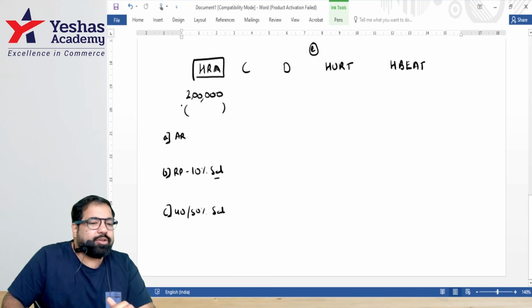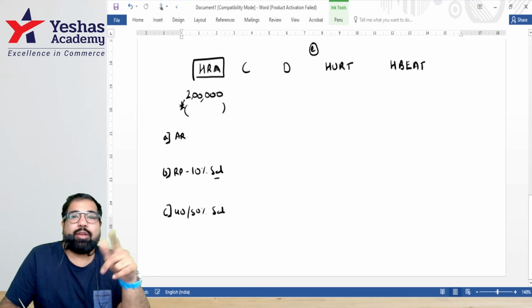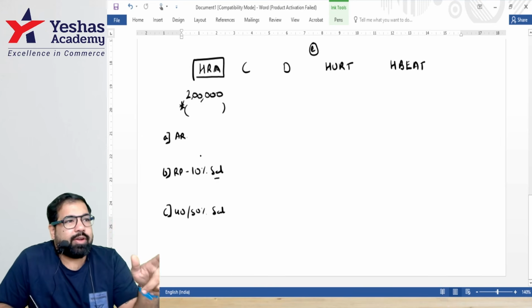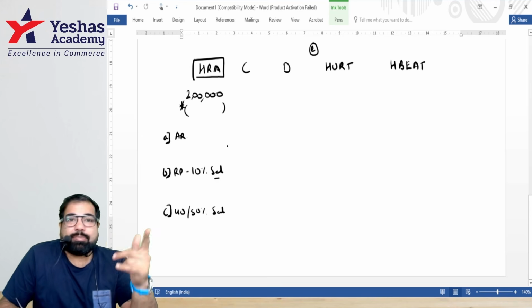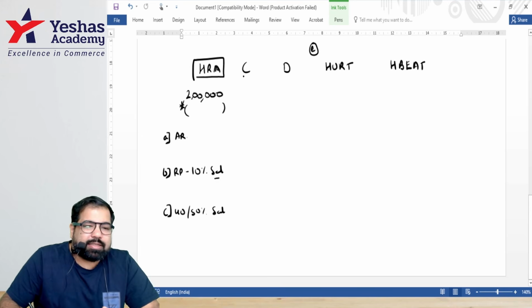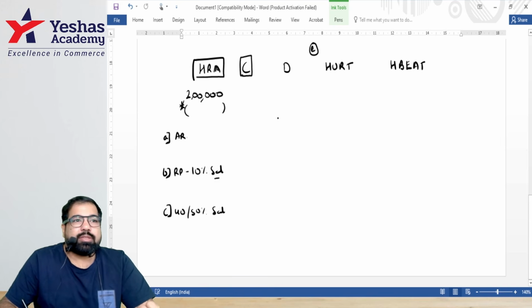Are we okay? But the only condition to get this exemption is that you should be staying on rent. Guys, what if you don't stay on rent? Can you get the allowance? Yes, but you'll not get what? Exemption. Next, guys, conveyance. Another word for conveyance means traveling.